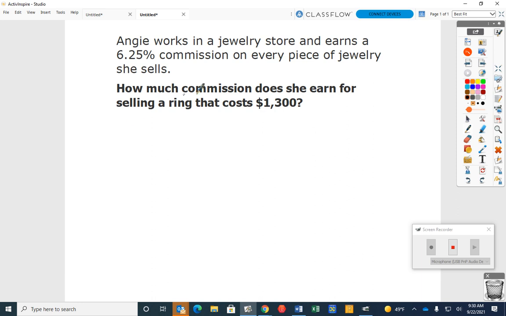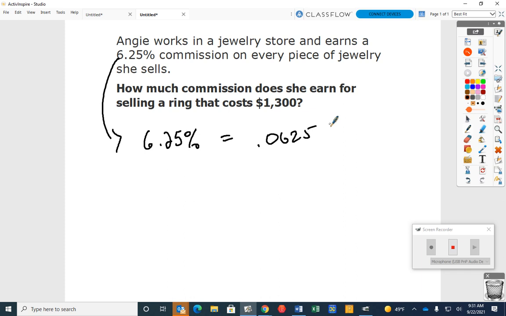So, if there's already a decimal here, can I just go with it? No, I still have to change 6.25%. How do I change that to a decimal? Say it with me: two places to the left. Good. 0.0625. Right? Now, what do you think we're going to do with that?